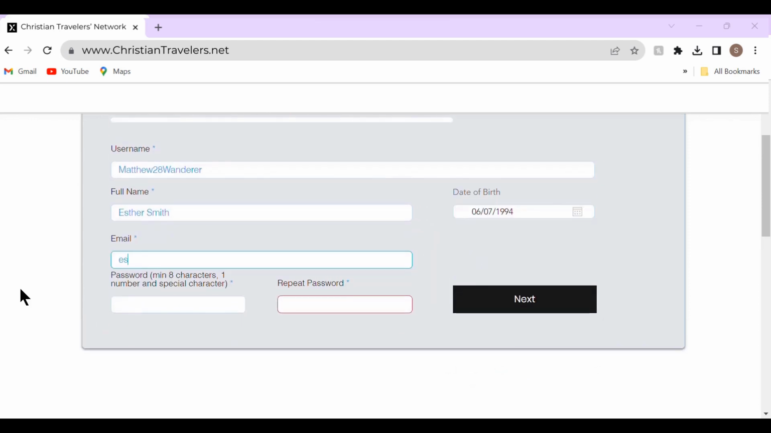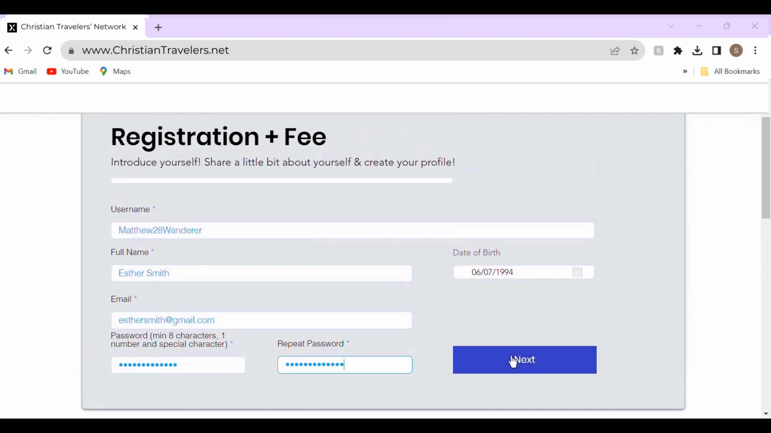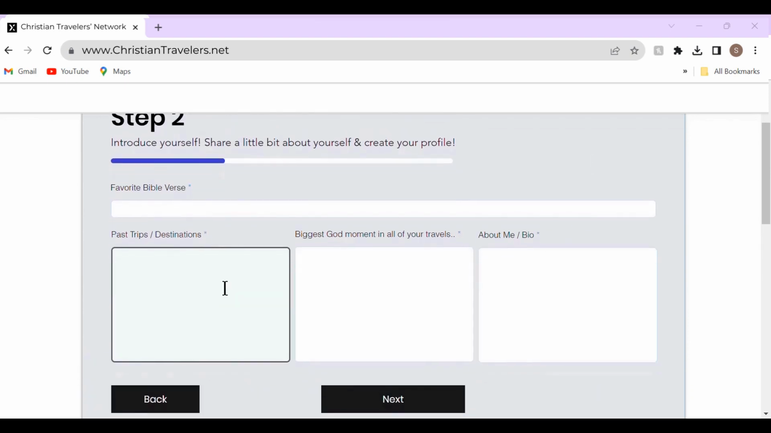Additionally, fill in an email and double check your email and password so that you know what it is and will get the most up to date information with your account. Once you fill this all in, you can go ahead and hit next and fill in your bio.